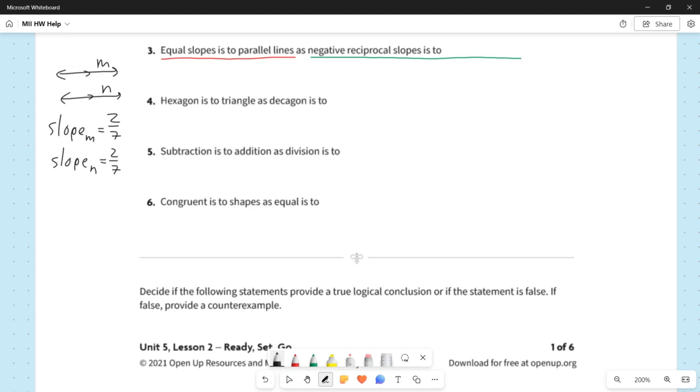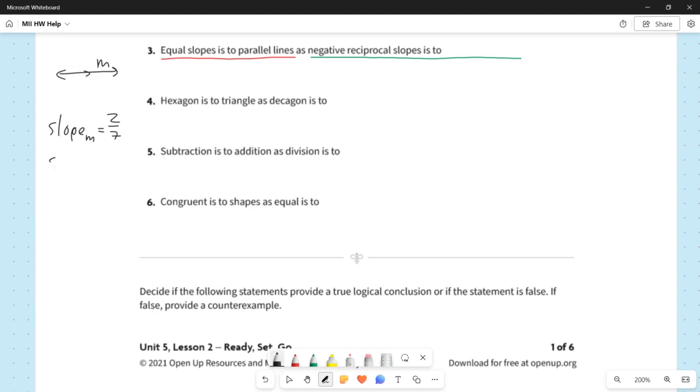Okay. So then the green part is asking us, well, if parallel lines have equal slopes, then what sort of lines have negative reciprocal slopes? So again, sticking with M and N here, I'll get rid of N and we'll just keep M the way that it is. Let's continue to assume that M has a slope of 2/7.